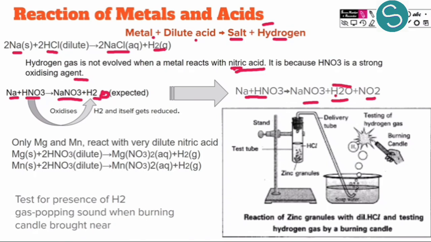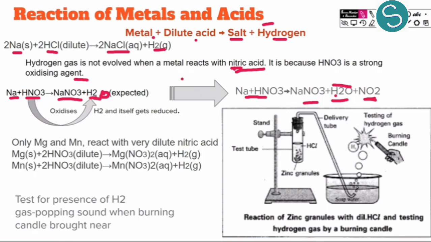This hydrogen has been transformed into water, and this nitric acid has itself been reduced. Reduction means loss of oxygen, as you can see. One oxygen has gone with hydrogen to make water, and this nitric acid is left with NO2, which is seen here. So the nitric acid acts as an oxidizing agent, oxidizes hydrogen gas to water, and itself gets reduced.